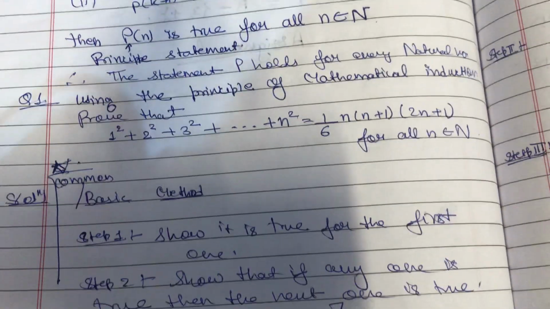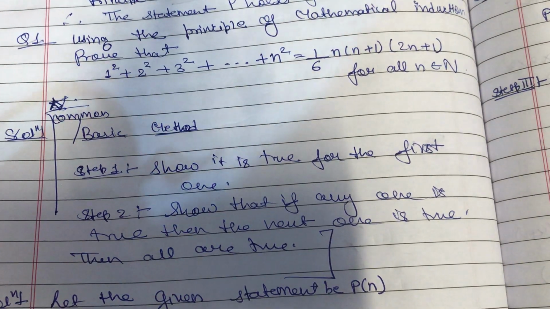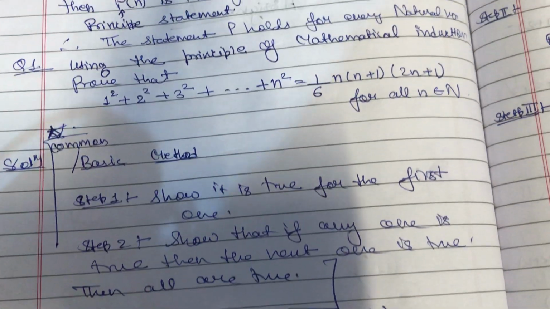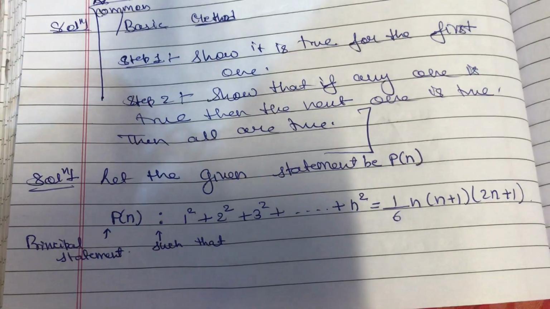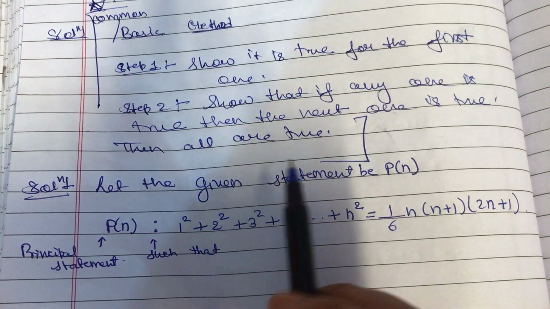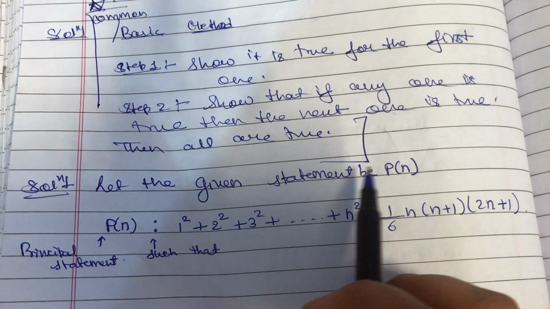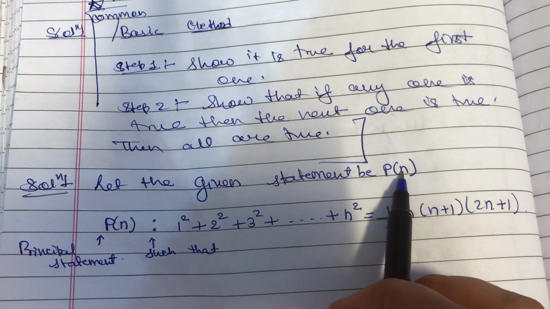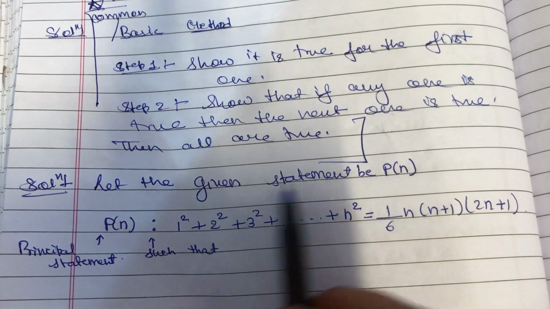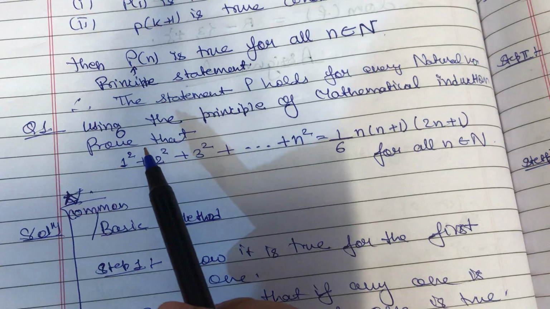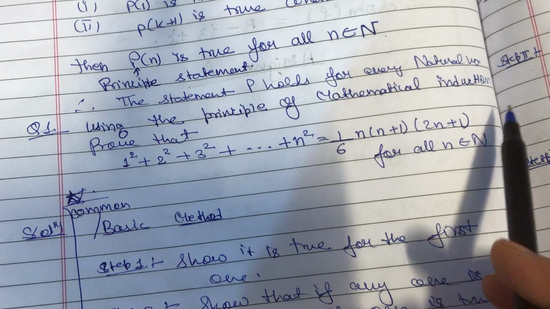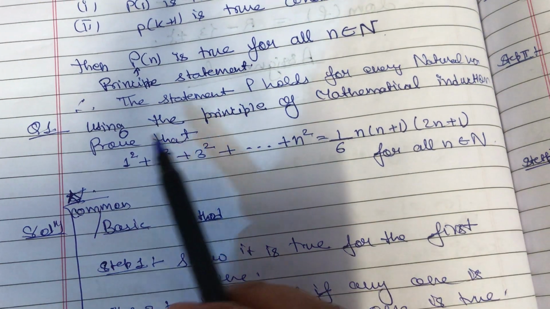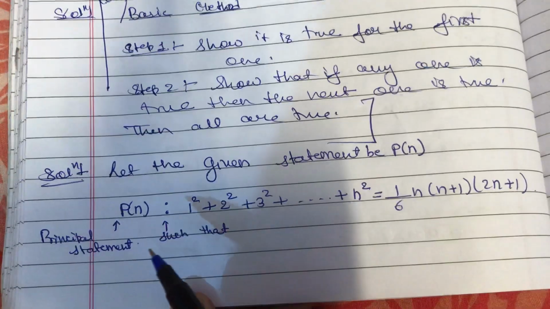So the basic, or you can say common, method is that first of all we write the given statement. Whatever the given statement is, I assume it as Pn, which is my principal statement. So this was the given question, right? 1 squared plus 2 squared plus 3 squared plus ... plus n squared equals this much. So I have assumed the entire equation as Pn.